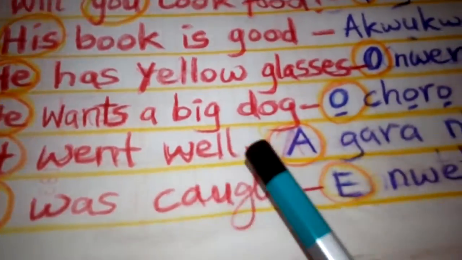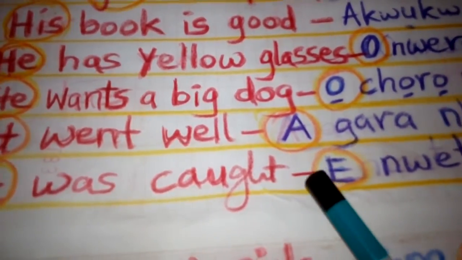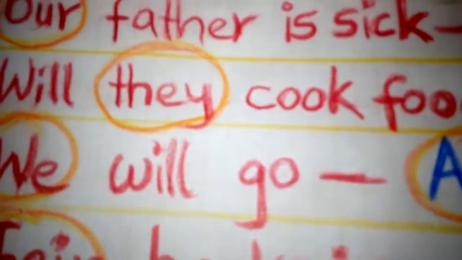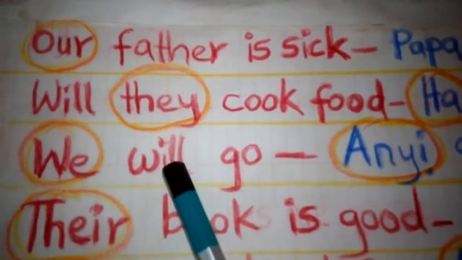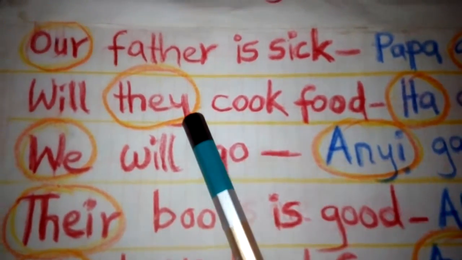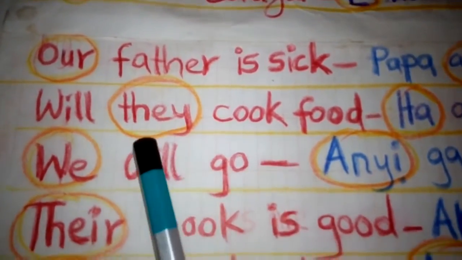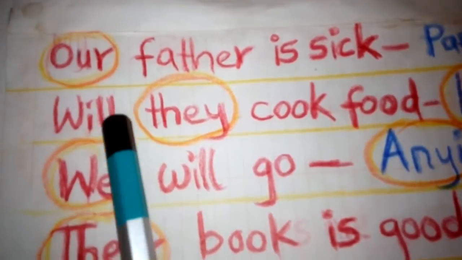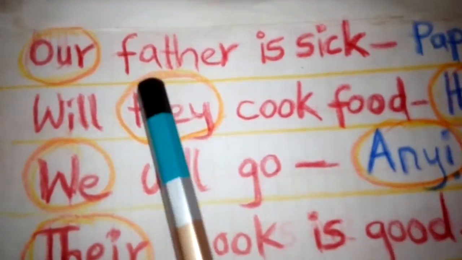So they are singular plurals. Let me show you the plural forms, the plural pronouns.